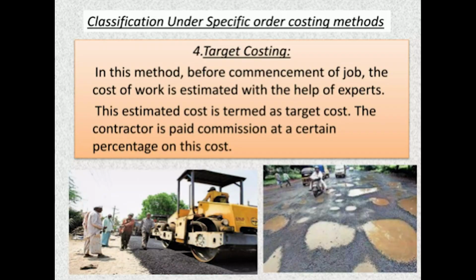Similarly, under specific order costing methods, we can go with target costing. This is the method where, before commencement of the job, the cost of work is estimated with the help of experts. This estimated cost is termed the target cost, and the contractor is paid commission at a certain percentage on this cost.